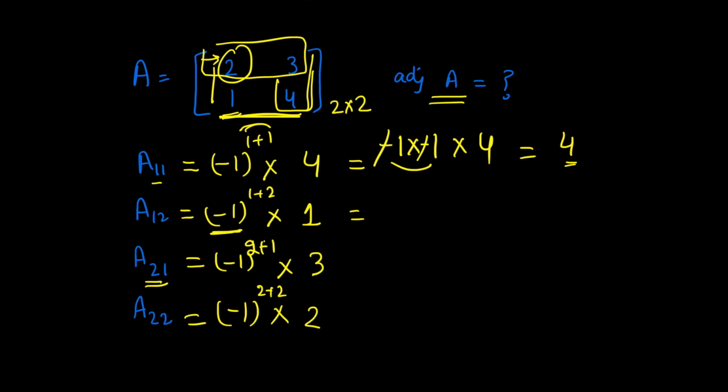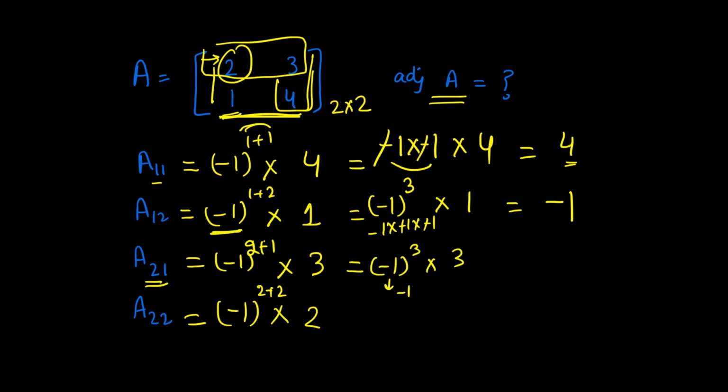Again, minus 1 cube means minus 1 to the power 3, which means minus 1 is multiplied 3 times, and you always get a negative sign left. And this times 1, so negative 1 times 1 is negative 1. Then again, minus 1 cube times 3, so this will be negative 1 times 3, which is negative 3. And then negative 1 to the power 4, which means it is in pairs, a multiple of 2, so negative signs get cancelled and it will be 2.